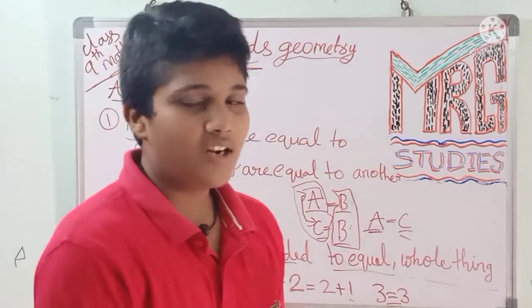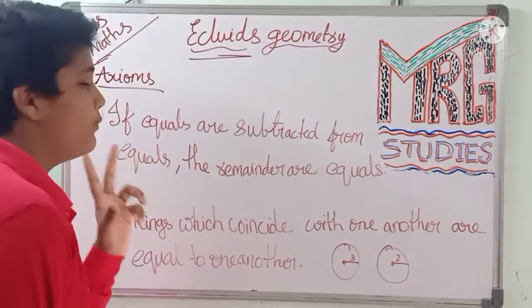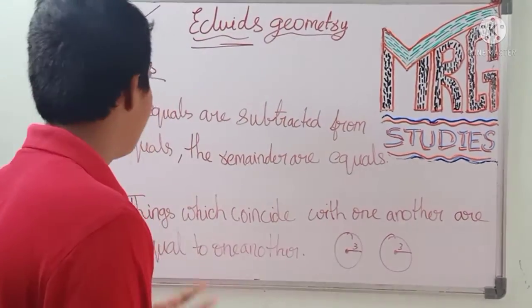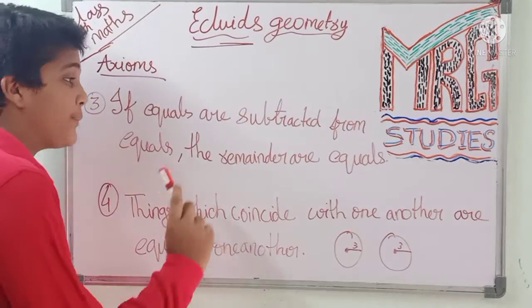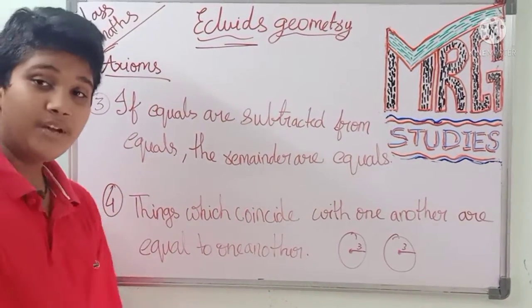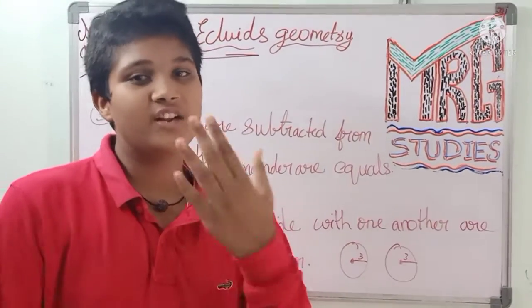Now I will tell you two more points about axioms. The third point is: if equals are subtracted from equals, the remainders are equal. That means if you subtract the same number from equal numbers, you should again get equal numbers.